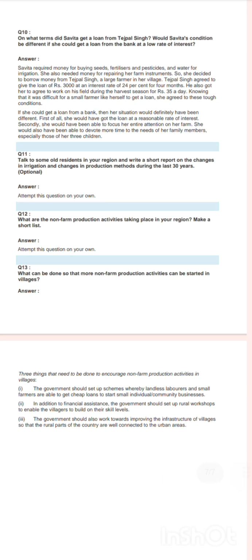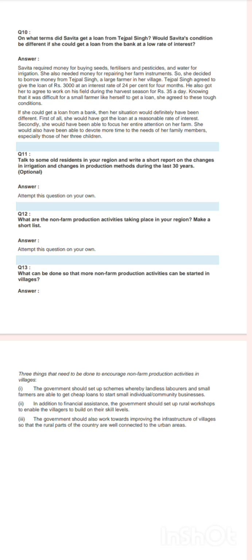Question number 10. On what terms did Savita get a loan from Tejpal Singh? Would Savita's condition be different if she could get a loan from the bank at a low rate of interest? Savita required money for buying seeds, fertilizers and pesticides and water for irrigation. She also needed money for repairing her farm instruments. So she decided to borrow money from Tejpal Singh, a large farmer in her village.